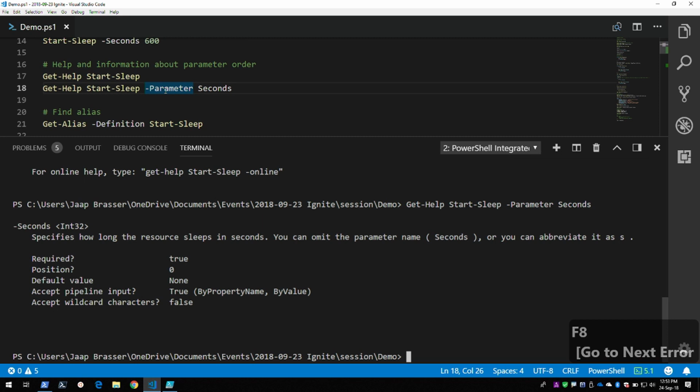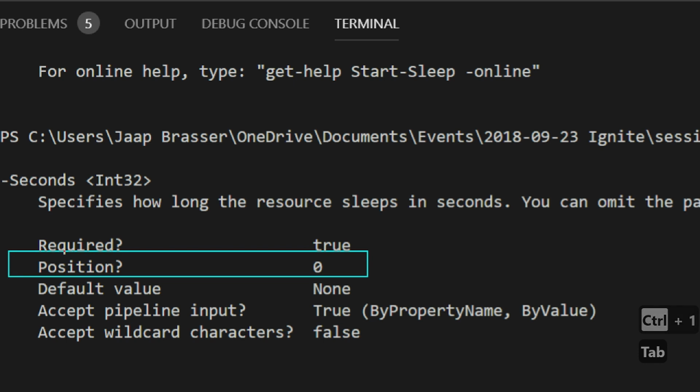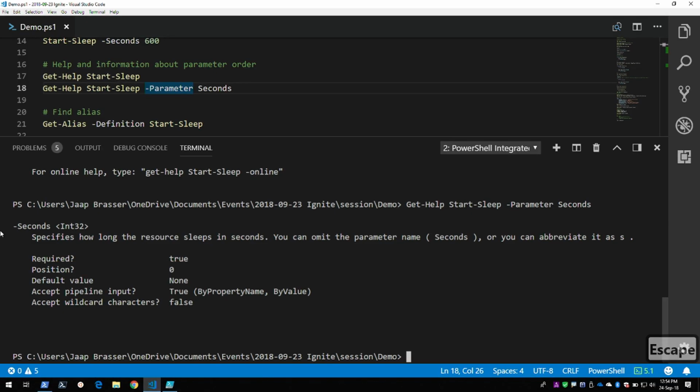We'll take one deeper look, and we'll look at the seconds parameter. And what we can see here, we can see a lot of information, but what we are interested in is the position. So it's position 0. This means that everything we specify after the sleep command will go into this parameter.